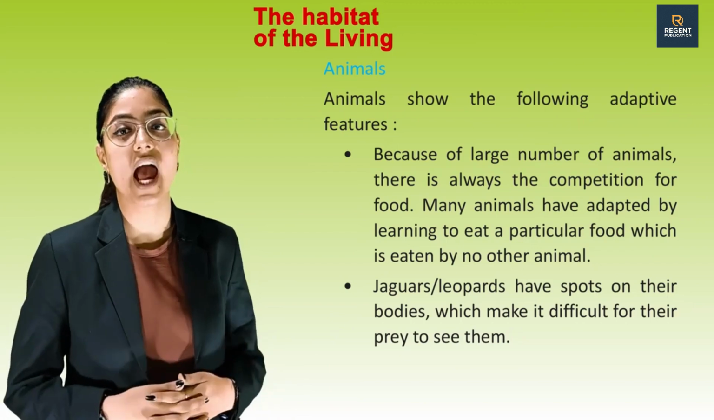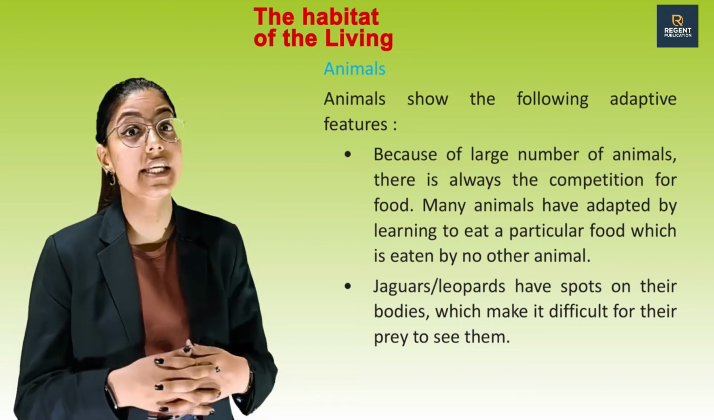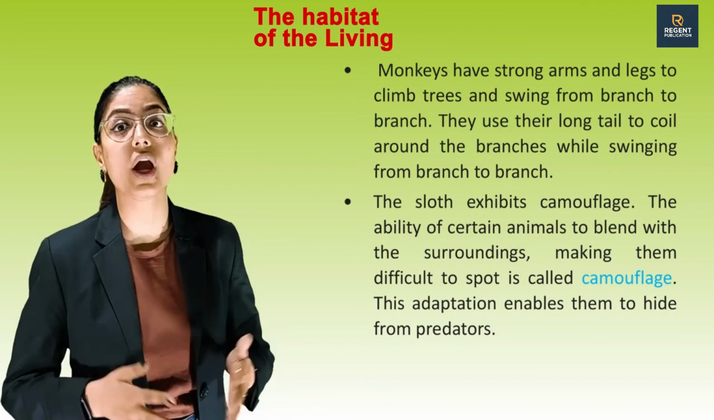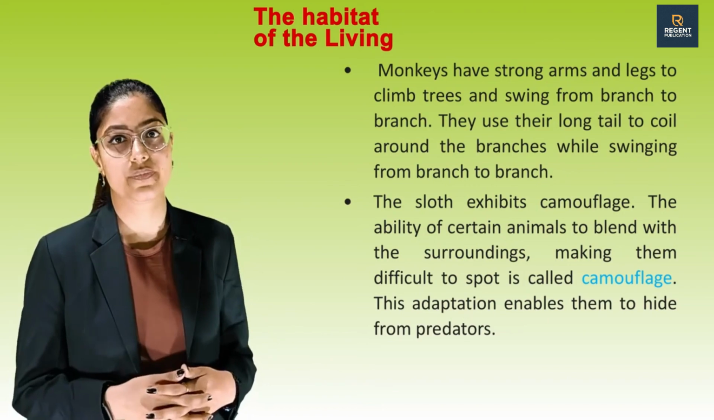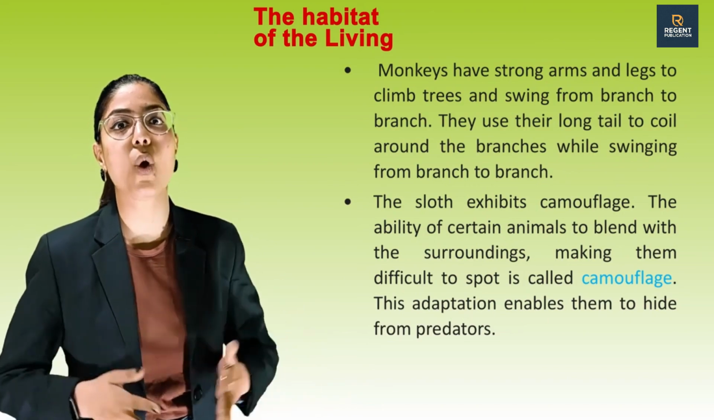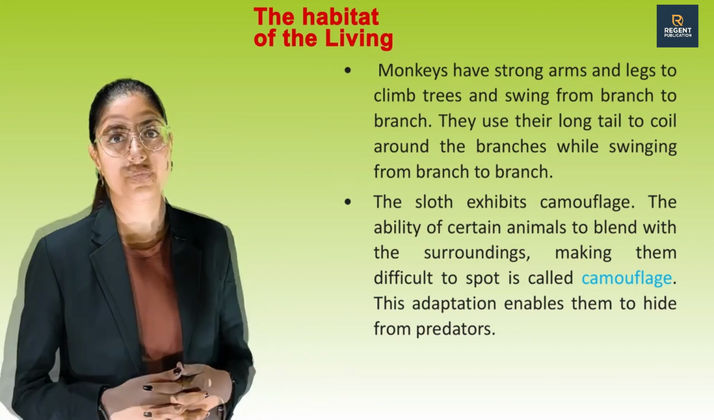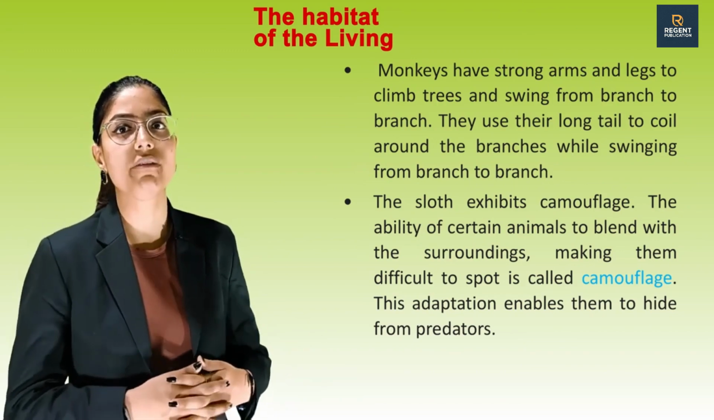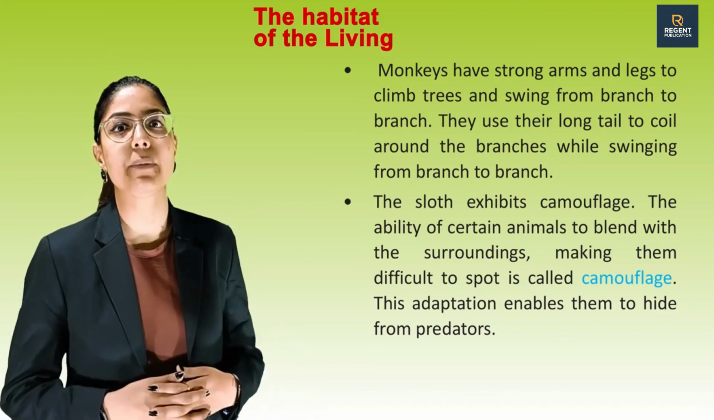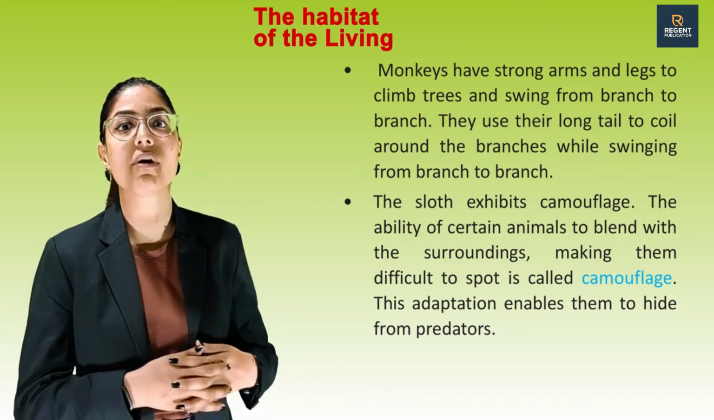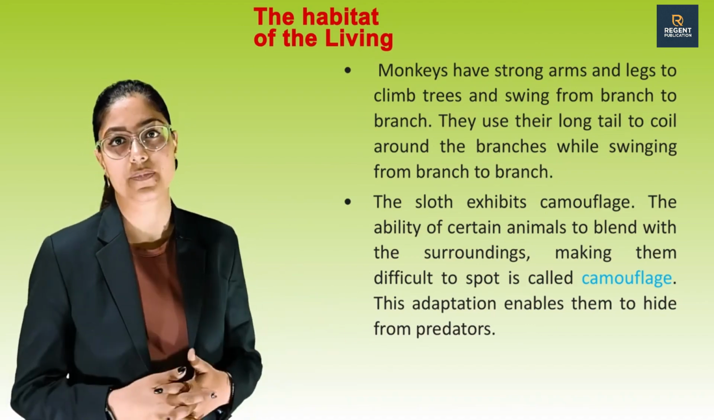Jaguars and leopards have spots on their bodies which make it difficult for their prey to see them. Monkeys have strong arms and legs to climb trees and swing from branch to branch. They use their long tail to coil around the branches while swinging. The sloth exhibits camouflage. The ability of certain animals to blend with the surroundings and make them difficult to spot is called camouflage. This adaptation enables them to hide from predators.